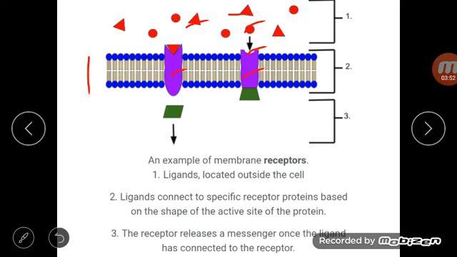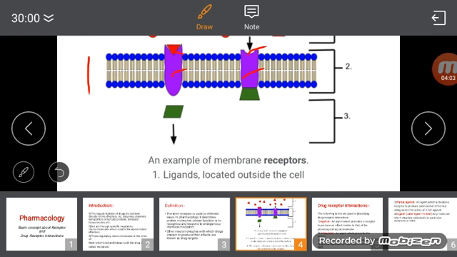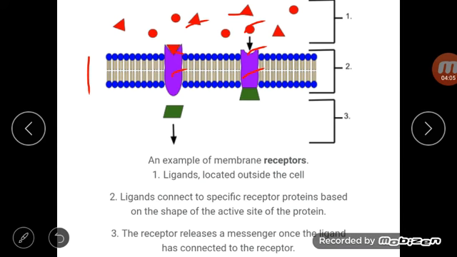So here we take example of drug. So these drug molecules or ligand molecules bind to this receptor and induces conformational changes in the receptor. So receptor releases a message. This is message, and physiological action takes place.